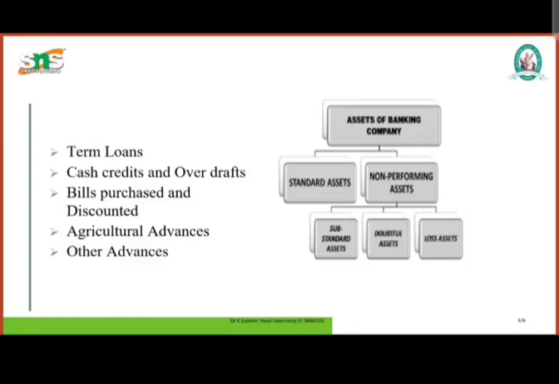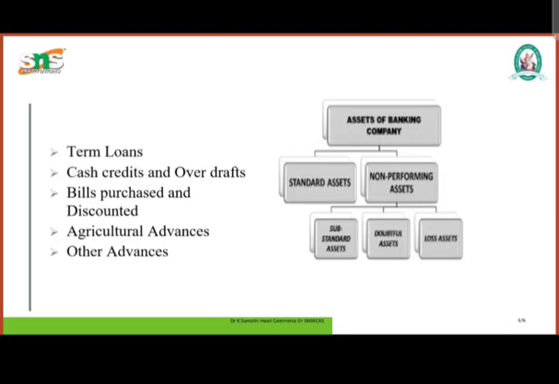Next one is cash credit and overdraft. When the account remains out of order for more than 180 days, it is to be considered as a non-performing asset. An account is out of order if the outstanding balance is in excess of the sanctioned limit or drawing power, or there are no credits for a continuous period of 180 days in the account, or credits during the period are not enough to cover the interest debited.